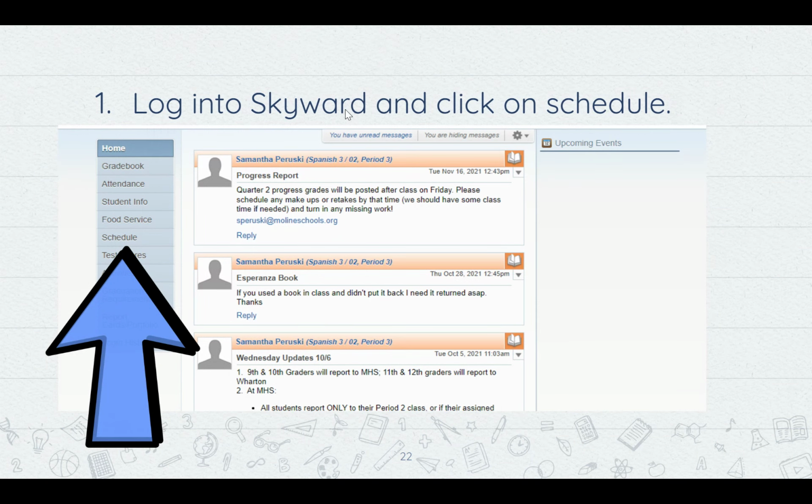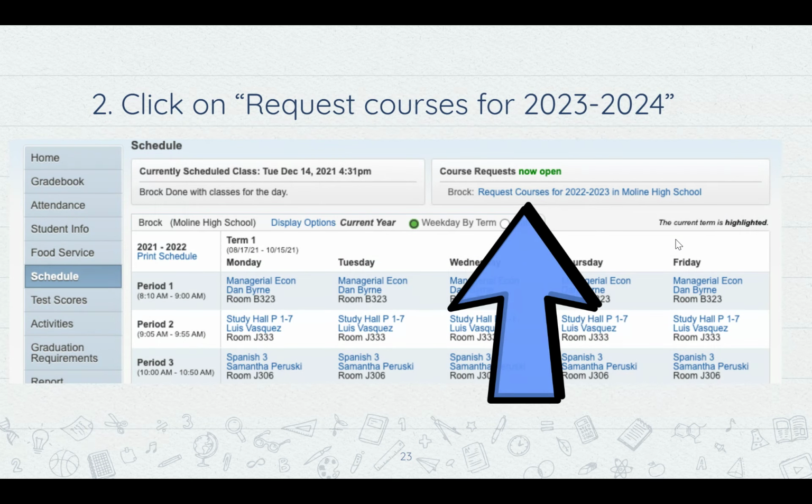Your first step is to log into Skyward and click on the schedule. Then you're going to click on request courses for, and sorry I didn't update this part of the presentation. It's going to say request courses for 2025 to 2026. You're going to click on that right there.